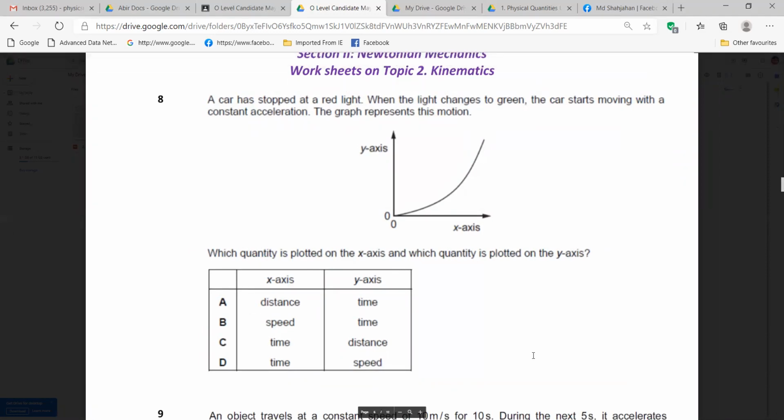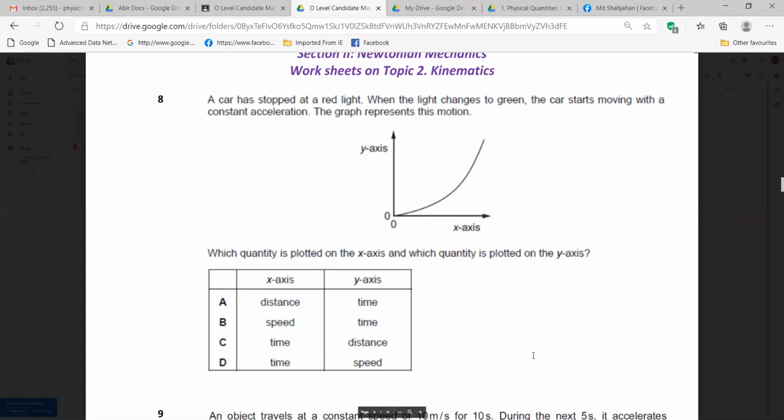A car has stopped at a red light. When the light changes to green, the car starts moving with a constant acceleration. The graph represents the motion. Which quantity is plotted on the x-axis and which quantity is plotted on the y-axis? Which one do you think?